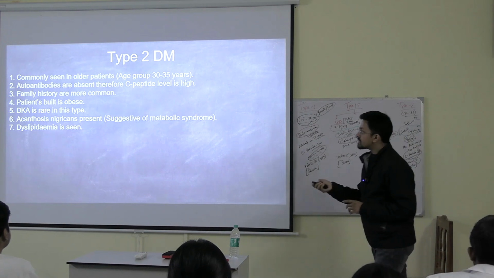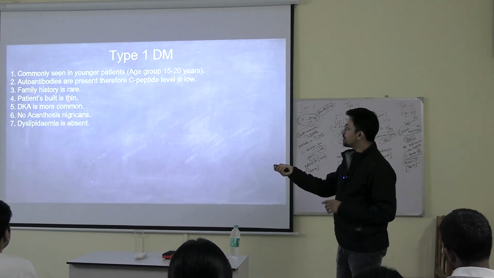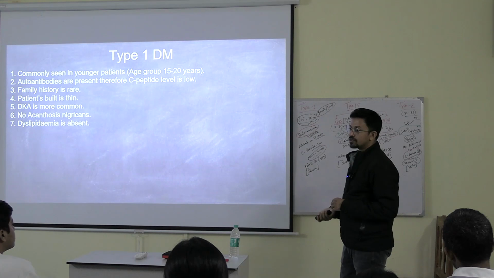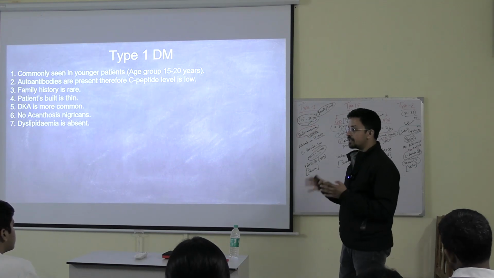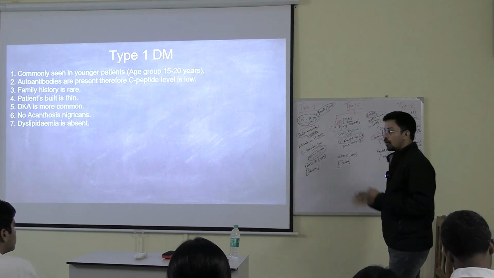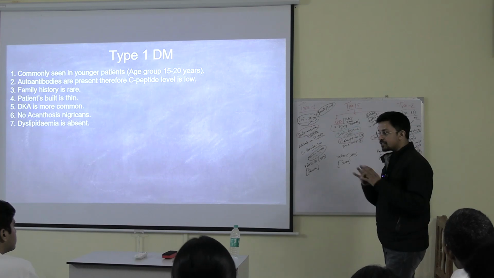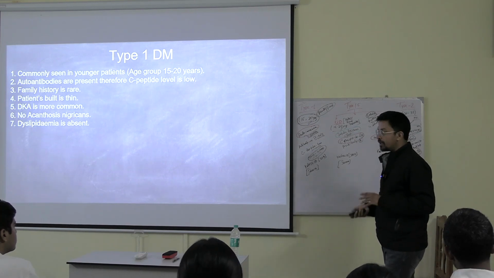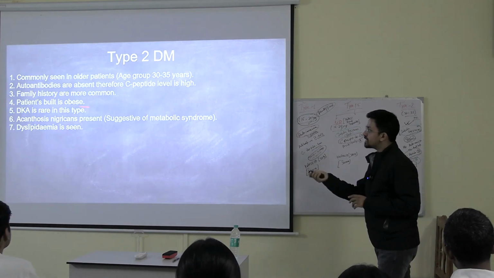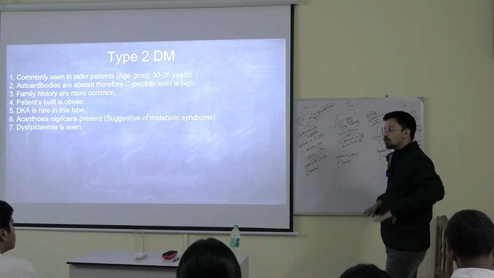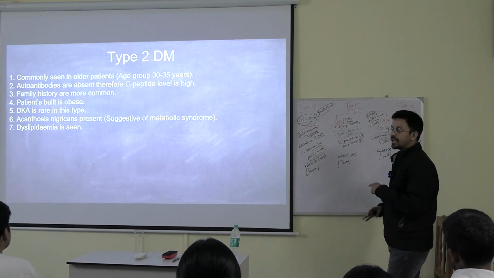Okay, in the last slide, why is this build thin? Because it's an acute onset. Over the years it is not happening. That is why the patient is maintaining a lean and thin build. Whatever the patient is eating is not getting metabolized. Okay, in the case of the obese, things are not getting metabolized, but they are getting stored up. That is why they are getting obese.